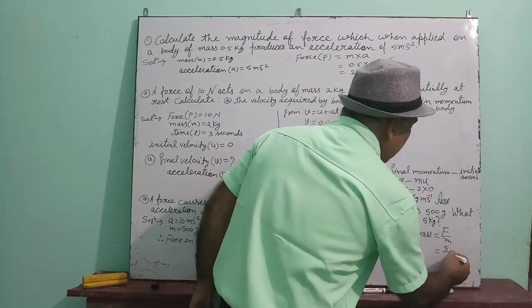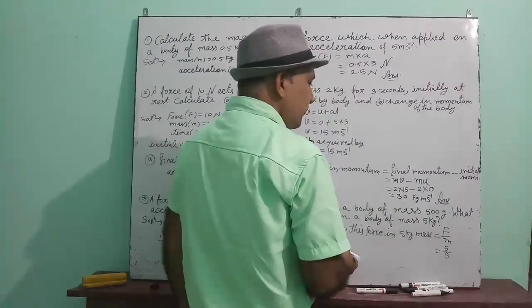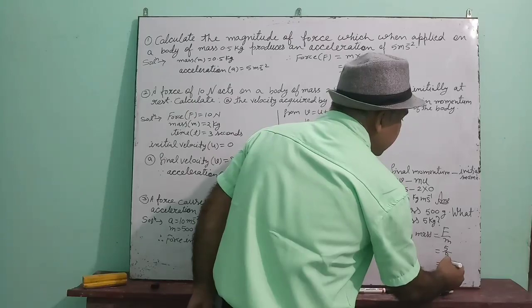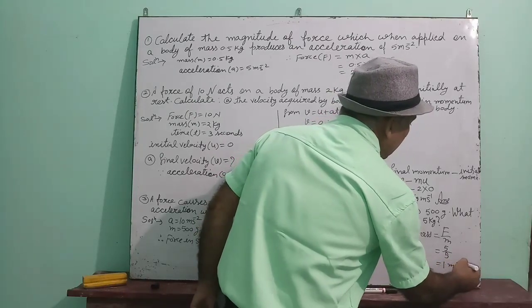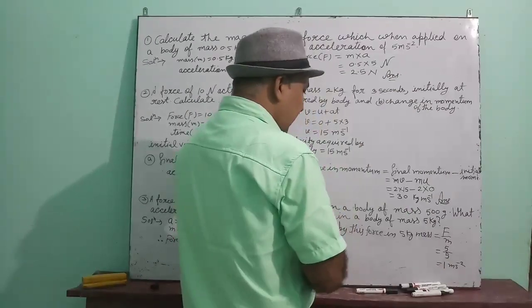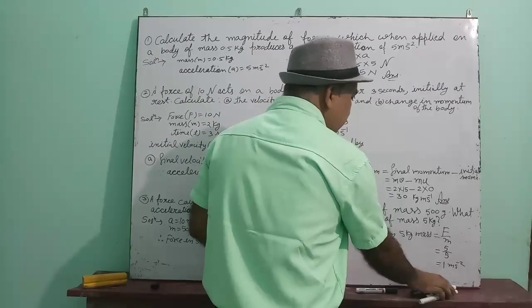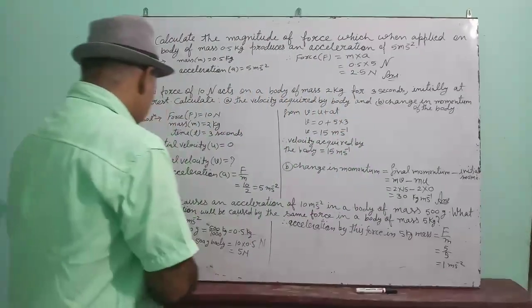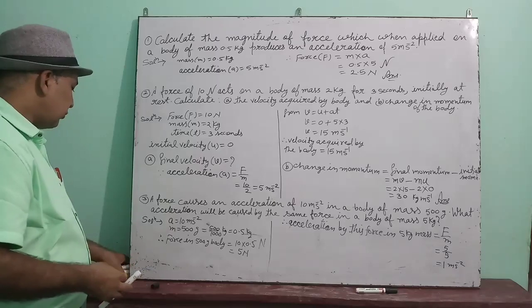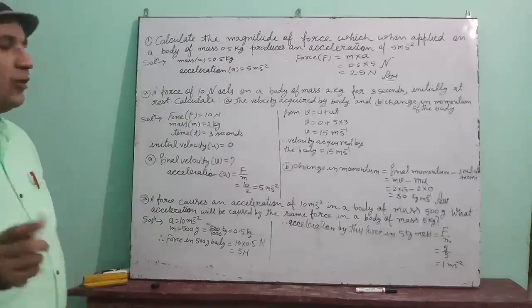5 Newton is the force, 5 kilogram is the mass. 5 upon 5 is 1. That means 1 meter per second square is the acceleration produced by the same force. Understood? Now note down these questions. Pause the video and note down.